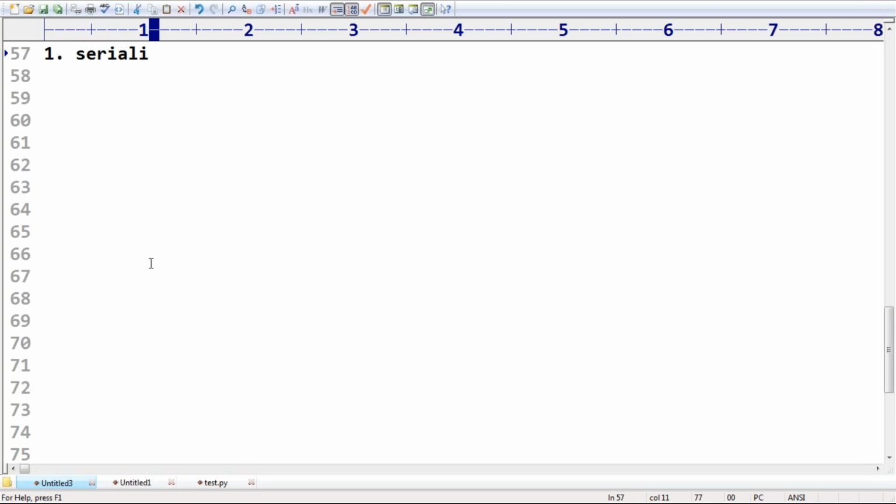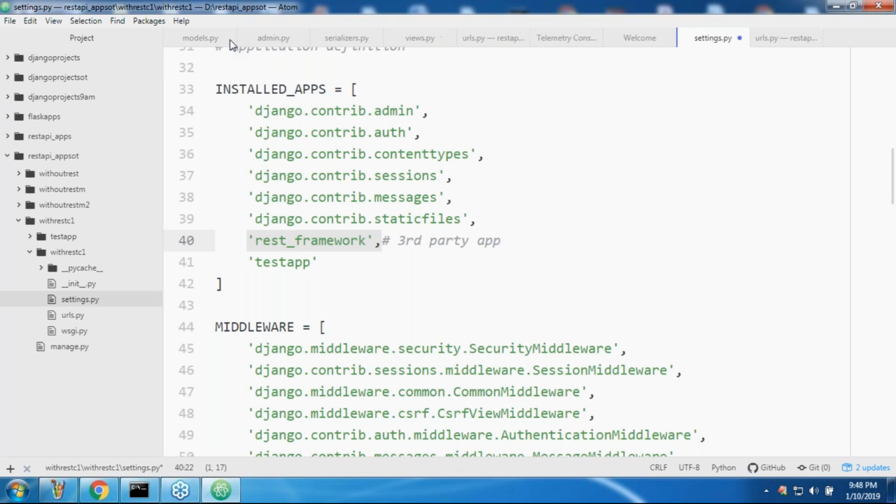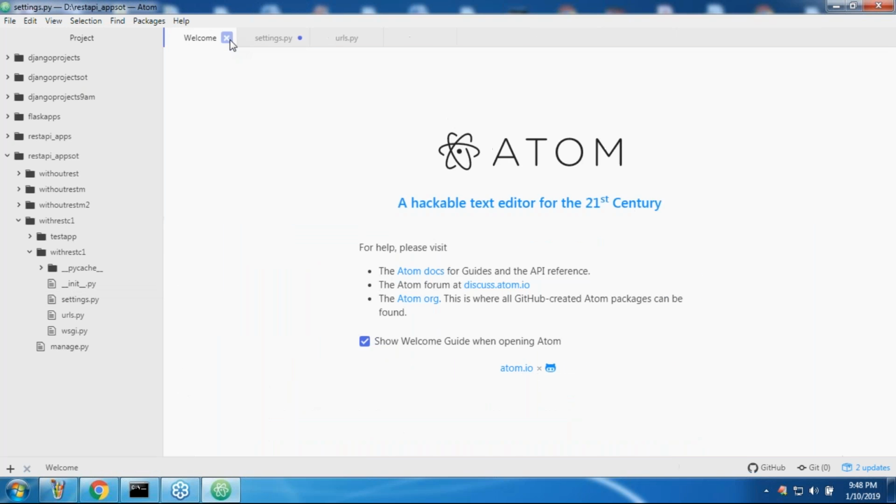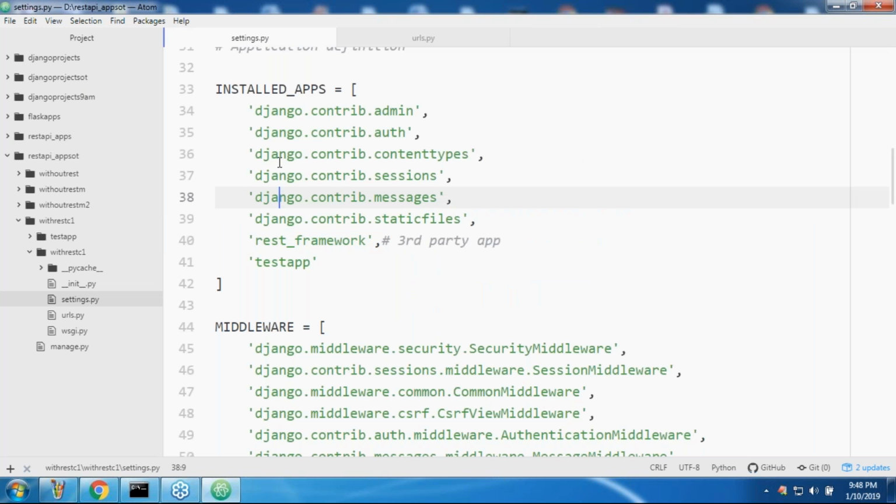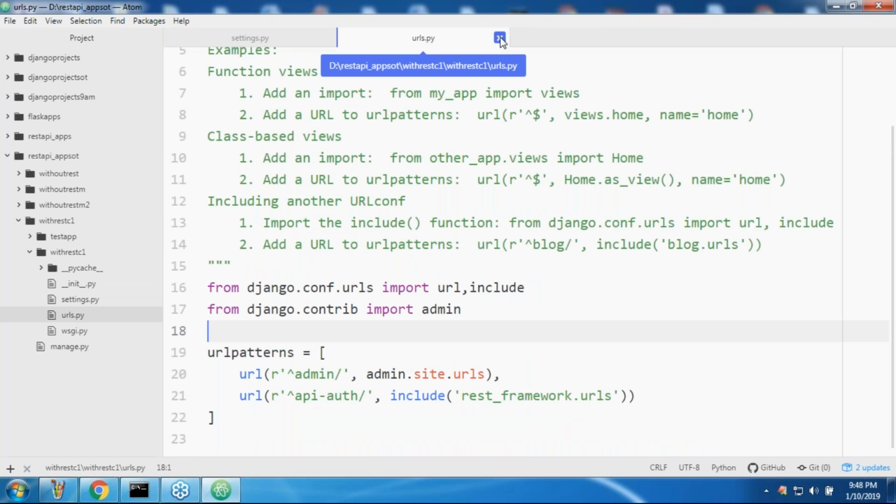What is the meaning of serialization? How do these serializers work? Serialization is the first activity, just observe. If I want to discuss this concept, my first requirement is that I have to define a serializer, and with that I will explain, sir. Don't worry. First step here, I added this one already. Well, sir, urls.py is also there. Is there any problem at the server? No issue, I didn't start it anyway.